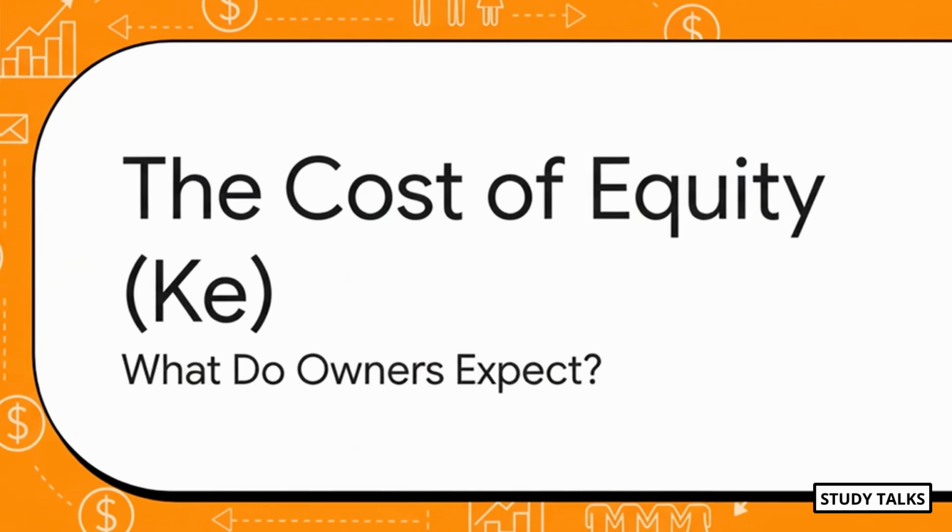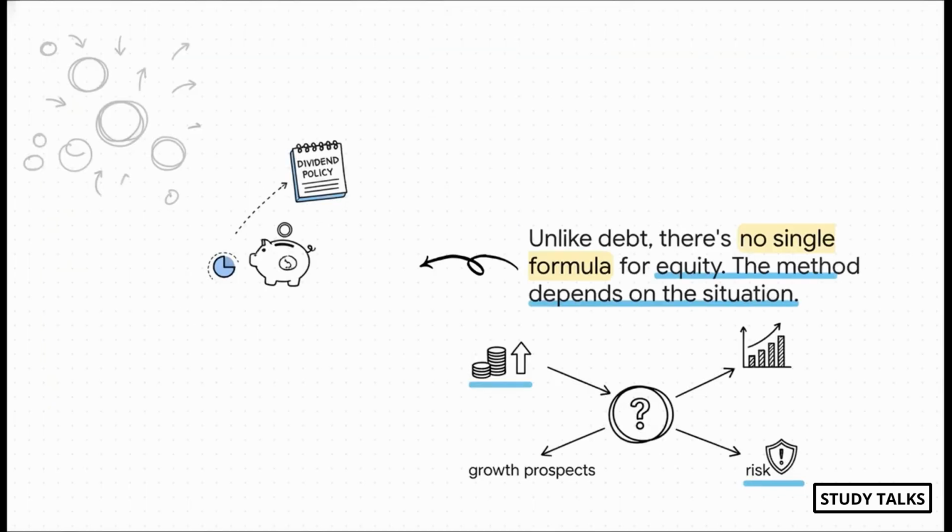Okay, we've crushed the easy ones, the fixed cost stuff. Now it's time for the main event, the cost of equity. And I call it a challenge for a reason. With debt, you have interest. With preference shares, you have a fixed dividend. But with equity, what do you have? There's no fixed payment. We're trying to figure out what the actual owners of the business expect to earn. And that's tricky.